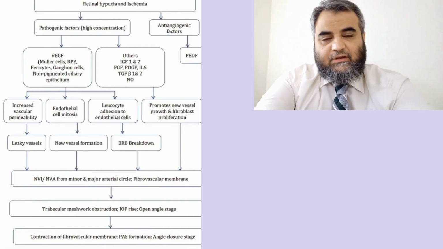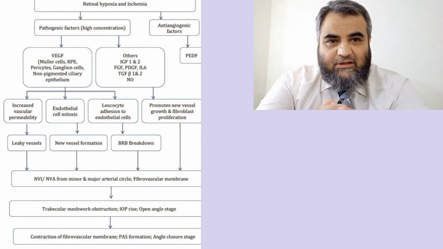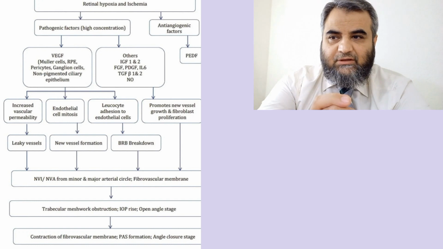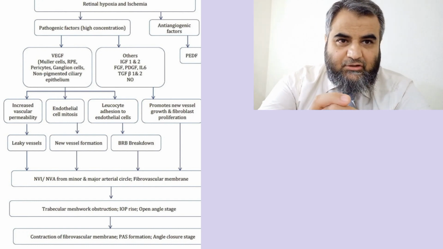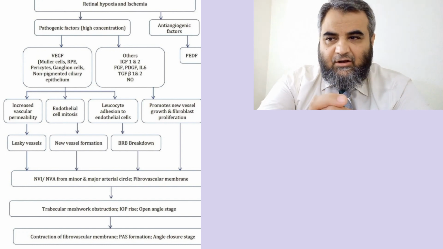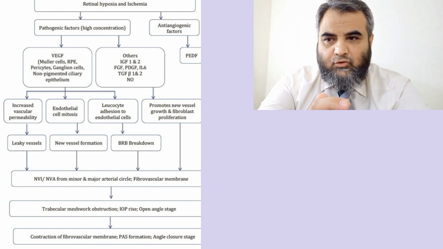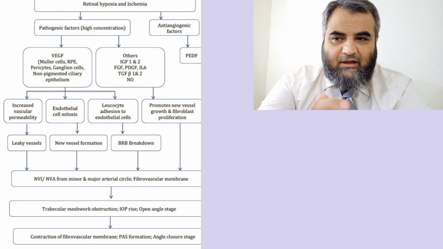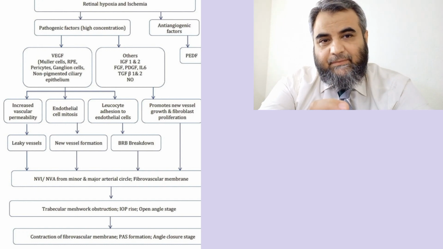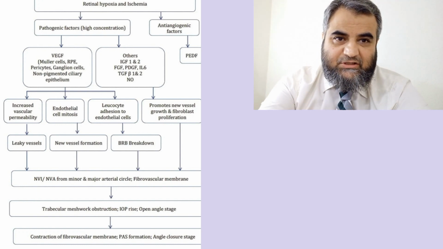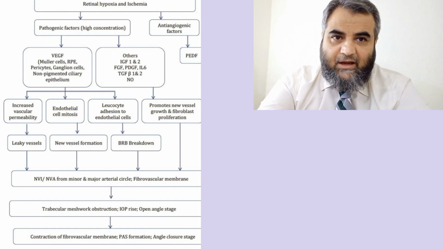This is the flow chart which will explain how these things happen. It is clearly mentioning the retinal hypoxia. Retinal hypoxia and ischemia is basically leading to a high concentration of the pathogenic angiogenic factors. All these are mentioned: VEGF produced from the Muller cells, as I mentioned, and other factors like IGF 1, 2, FGF, PDGF. All these are ultimately leading to endothelial cell migration and reticulocyte adhesions. It is a beautiful diagram and flow chart which will explain the different steps, how they are formed and how ultimately these vessels cause contraction and the closure of the anterior chamber angle.